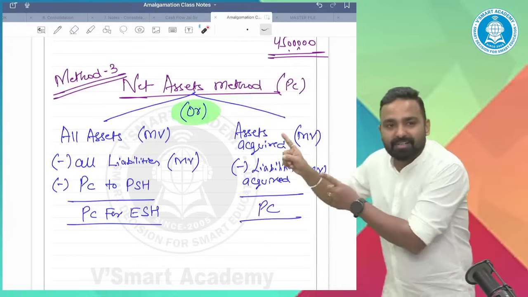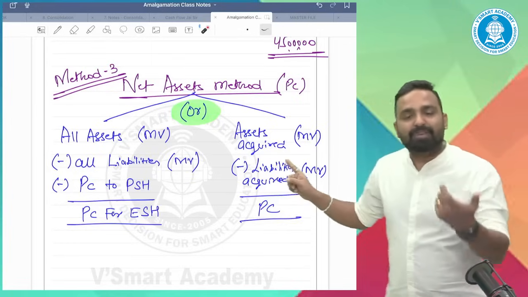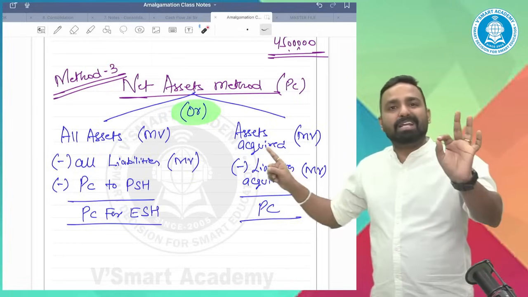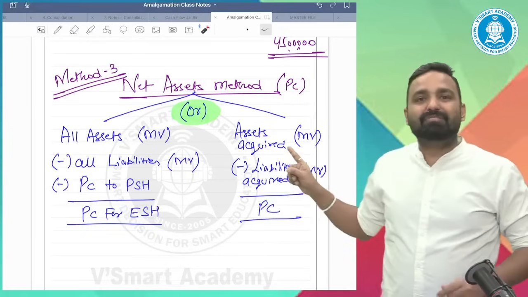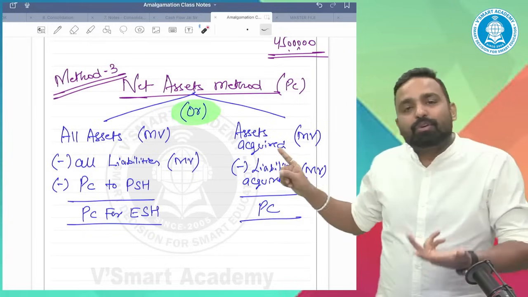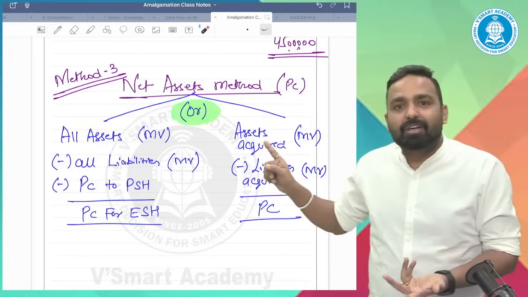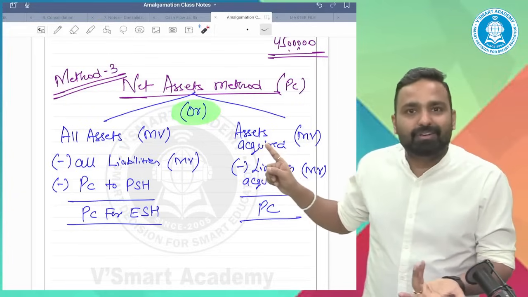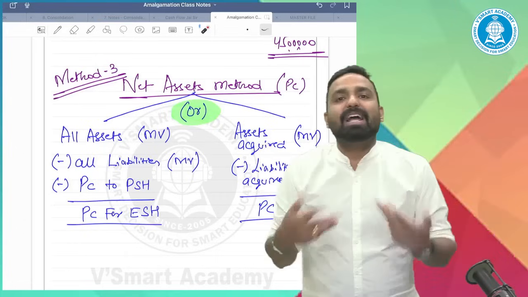Now, this is the reason why the PC is calculated by this method. If a transferee company is acquiring land and building, plant and machinery, but not acquiring the furniture, which assets will we include? The assets we will include are only those which we acquired. That means land and building and plant and machinery. We will not consider furniture and fixture because we haven't acquired it. So why would I pay for it?